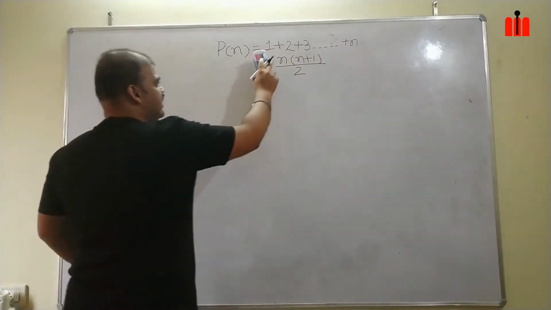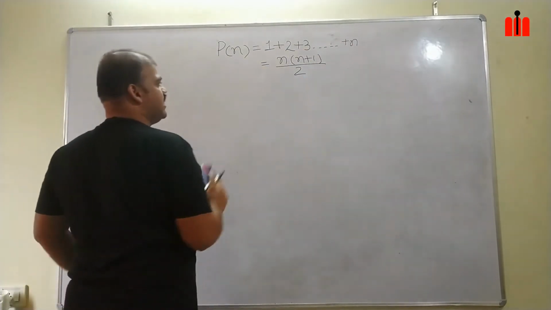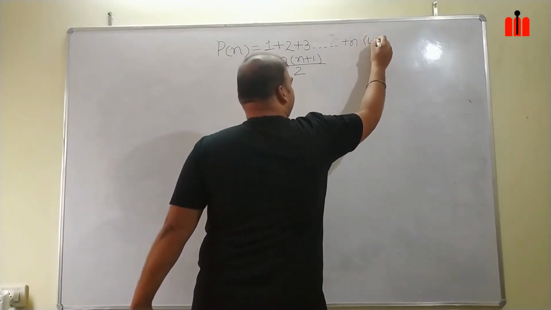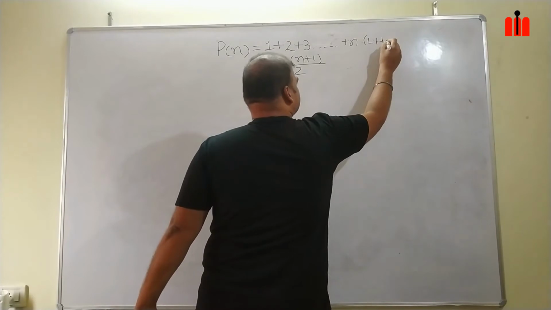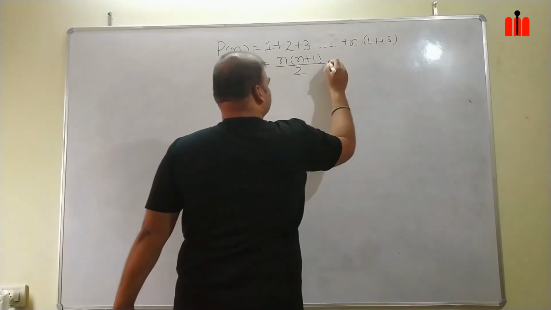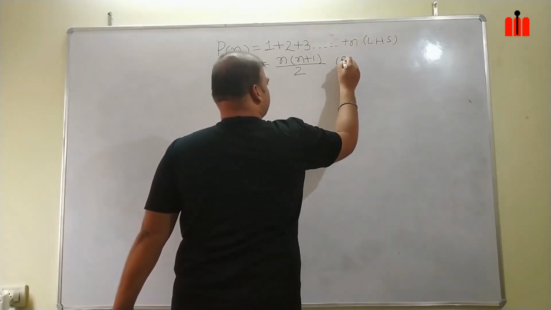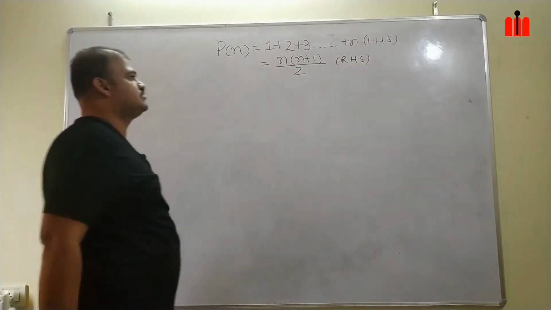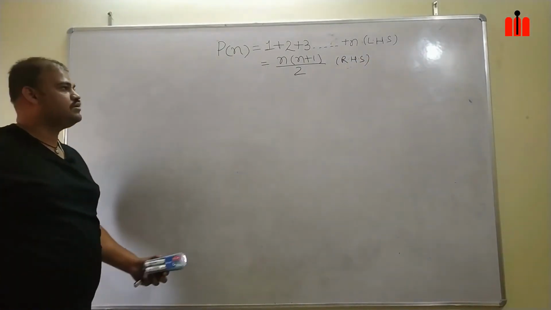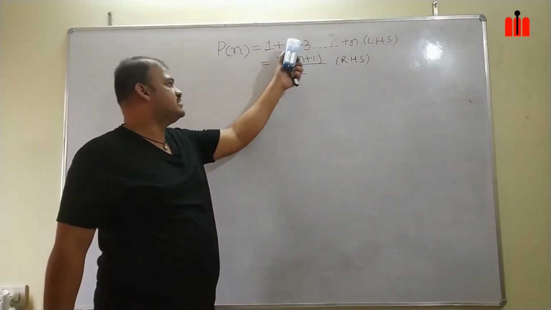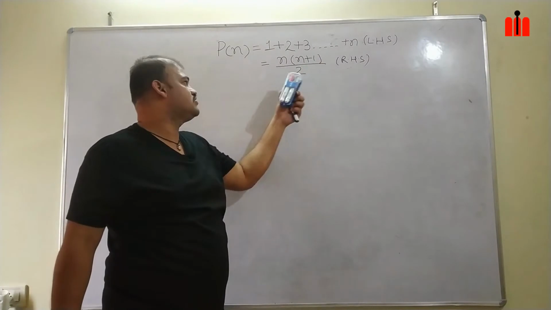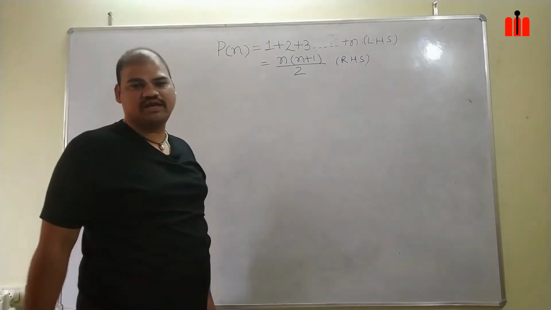This entire sum is equal to n plus 1 by 2. This is my LHS and this is my RHS. Okay, this is my LHS and this is my RHS. So sum of the n natural numbers is n plus 1 by 2.